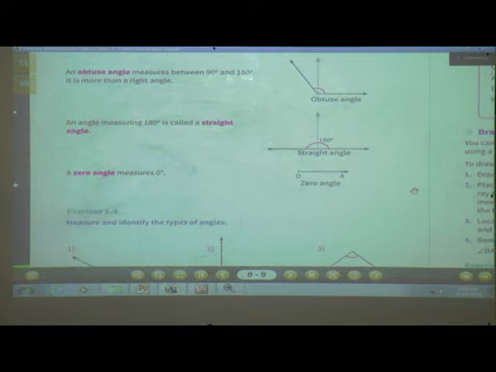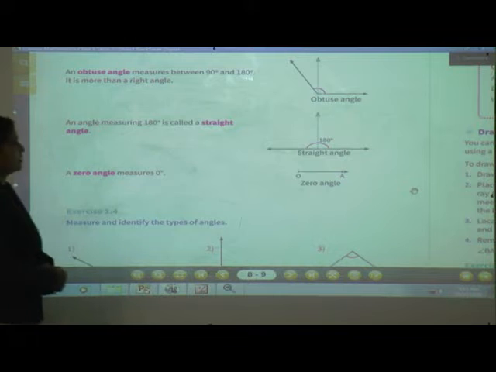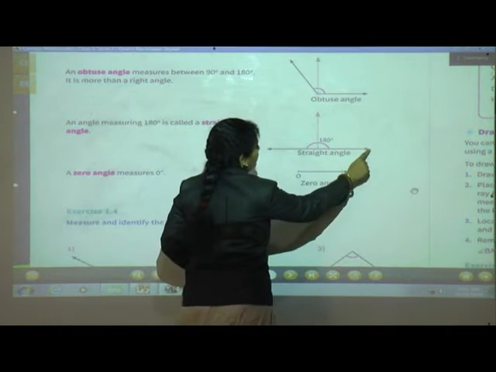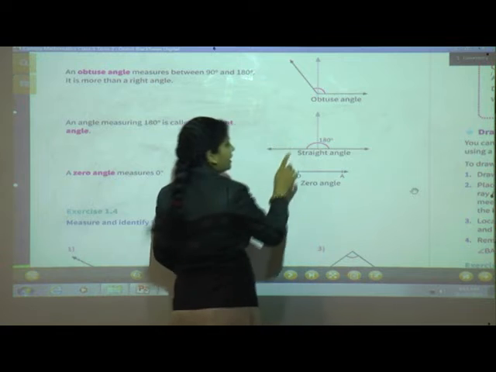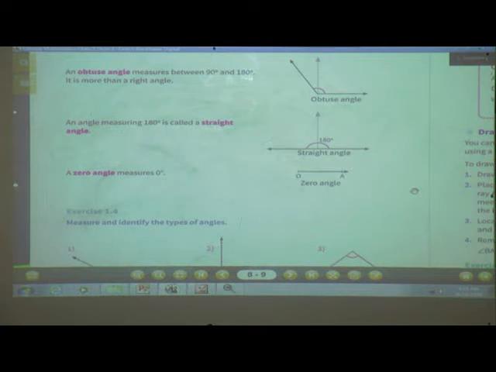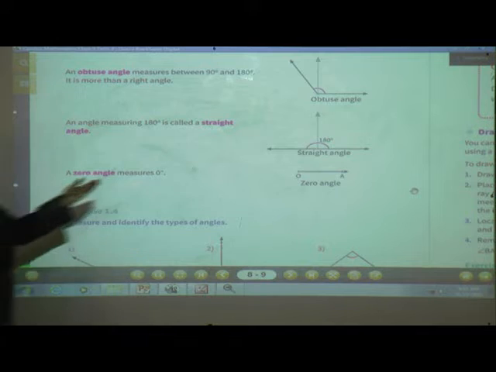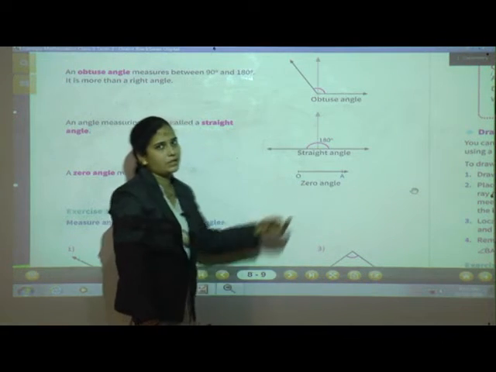Okay, now next point, an angle measuring 180 degree is called a straight angle. See here, this one is a straight angle. If you measure it, you will get 180 degree. A zero angle measures 0. See, this one is a ray and this is called a zero angle.